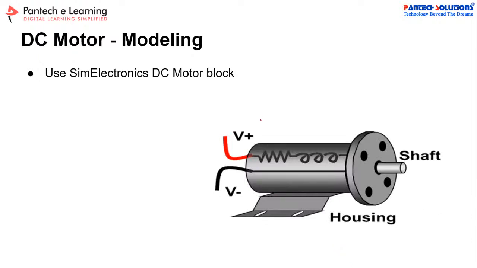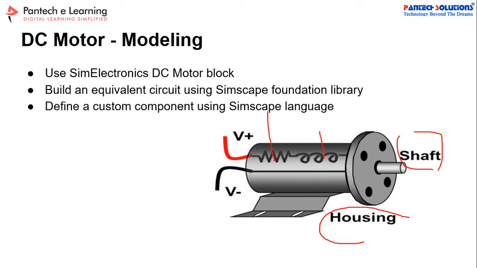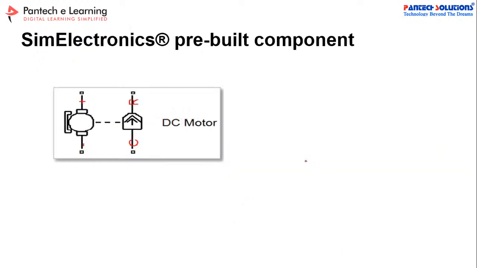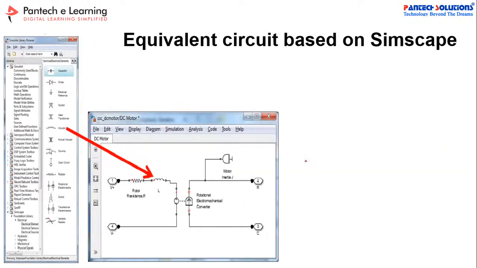See here, resistance and inductance are the electrical systems. Similarly, the shaft and housing are the mechanical systems. So we have to equate all these things, right? How can we understand the DC motor in this way? Let us take the DC motor. This DC motor has two different components.